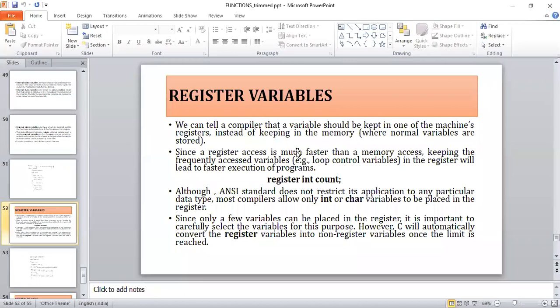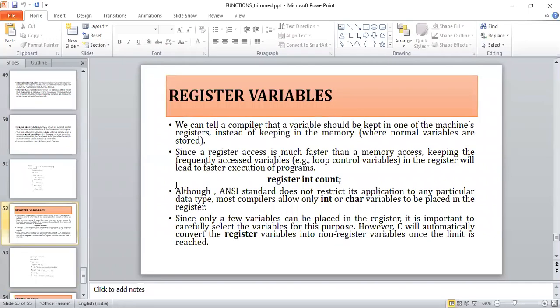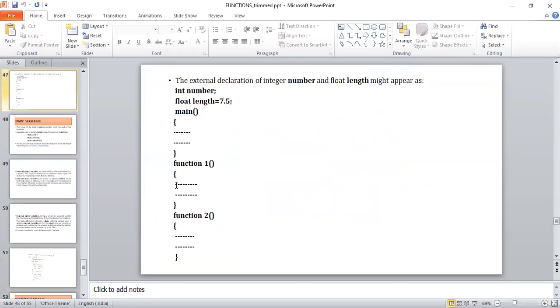Here we can see the usage of a register variable. We are going to perform the addition of two numbers. Register int z, where z is the sum which stores the result. z is equal to a plus b, which is accessed from the register variable z. So that is how these storage classes work.